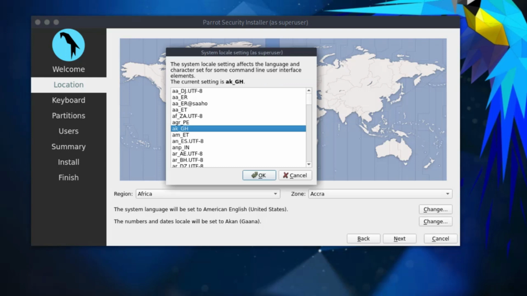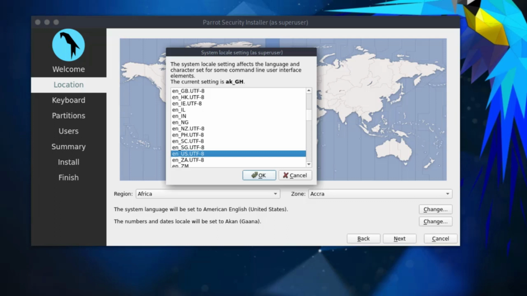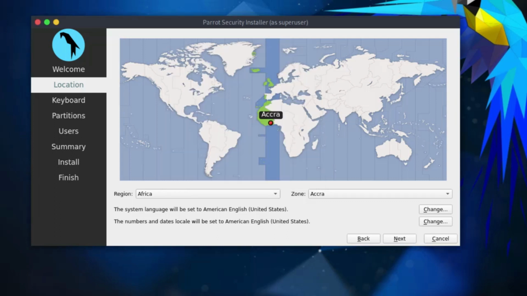You can see AK GH, that's Akan. If you want English, you go down to EN, and then you look for Great Britain English, or American English. So you can see here EN US, whichever one you want, you can select that. I'll go for OK. So my numbers will change back to English. I'll click on Next.